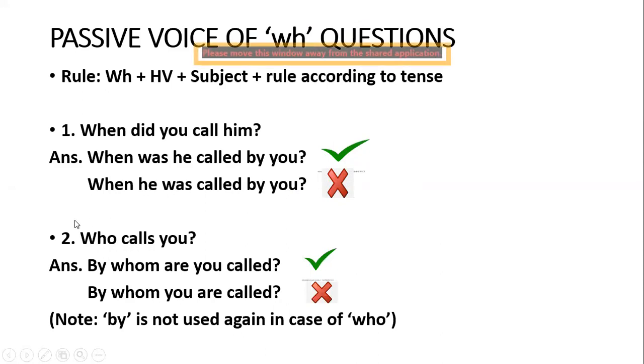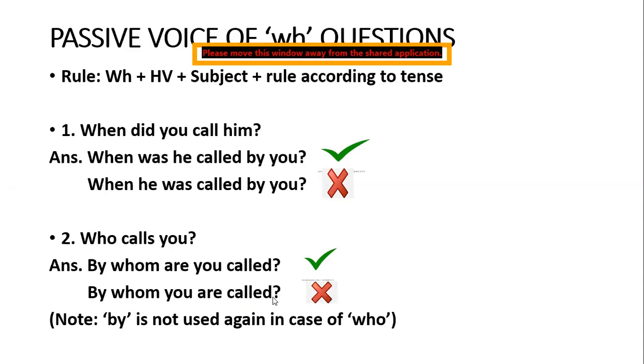Beta, who converts into by whom. When will remain, what will remain, why will remain, whose will remain, but who is converted into by whom. So by whom, who will convert into by whom. Then this is the first form of verb, which means our helping verb will be is, am, are. So, by whom are you called. But if you write by whom you are called, then the sentence is wrong.